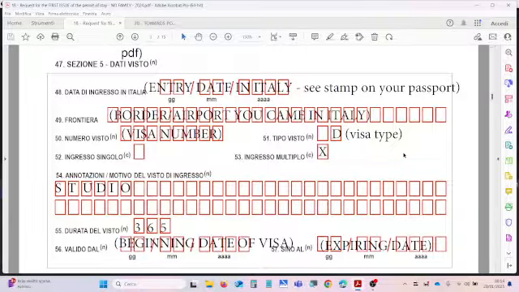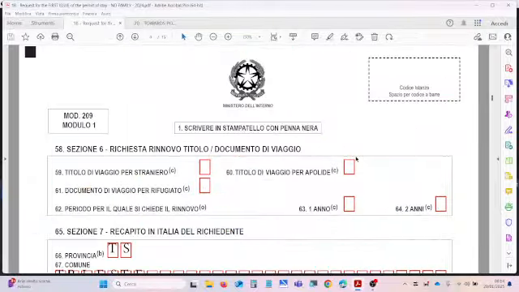Then fields 56 and 57. These are 2 dates. The first one is the beginning date, the date of the beginning of the validity of your visa, and the other one is the expiring date of your visa. So put the right information there. You can find this information on your visa too.